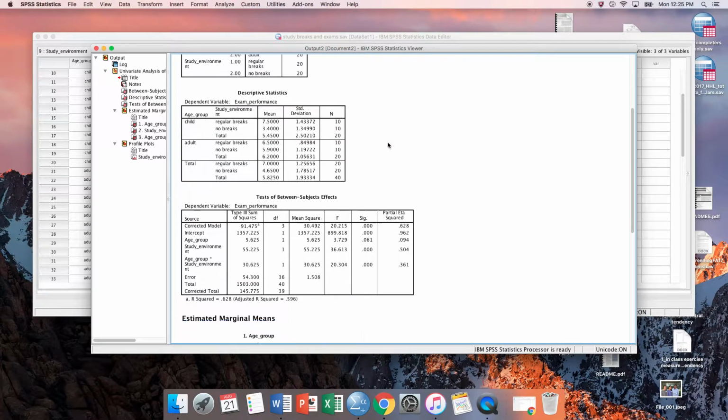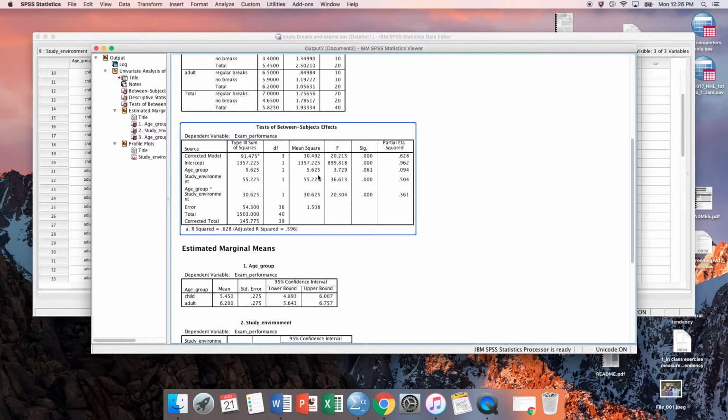Okay, and when we break that down, let's take a look at the means. So it looks like children did better with regular breaks than no breaks. Again, we don't know if that's statistically meaningful or not. And it also looks like on the surface that adults did better with regular breaks than no breaks. Again, not knowing if that's statistically significant. We're going to get to compare all of these combinations. So for example, all the children's scores to all the adult scores, all of the no breaks to all of the regular breaks, and the interaction between them.